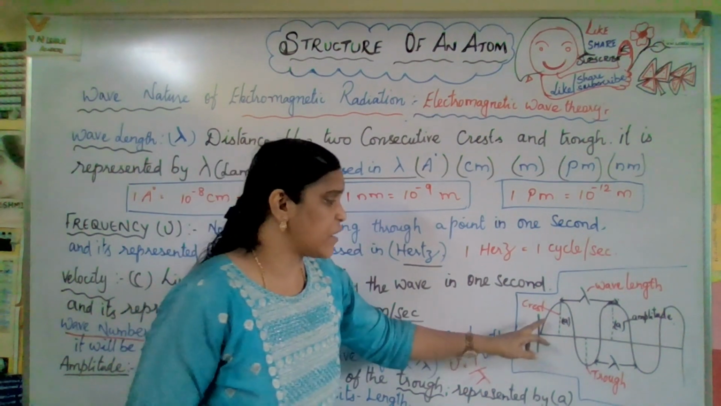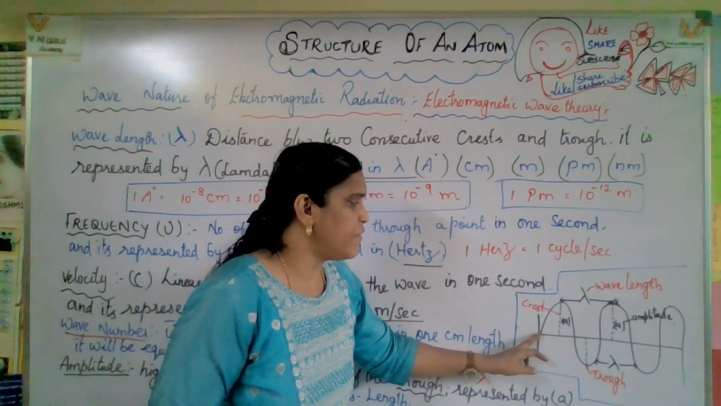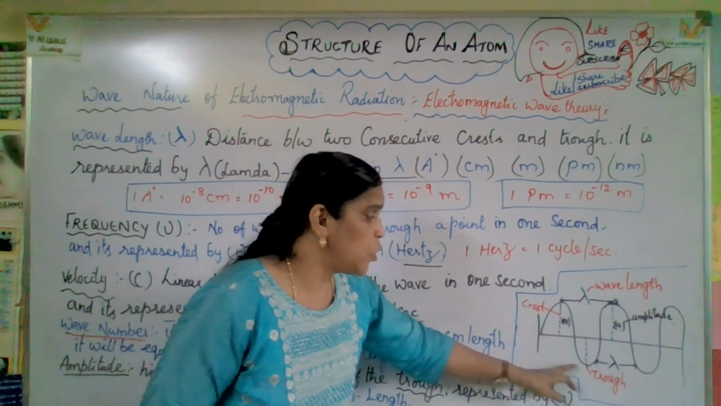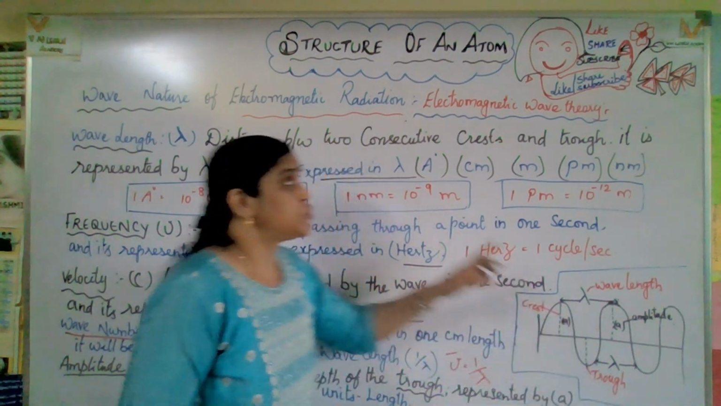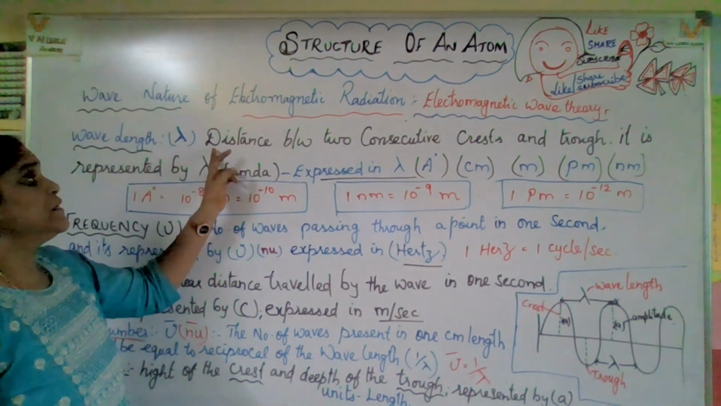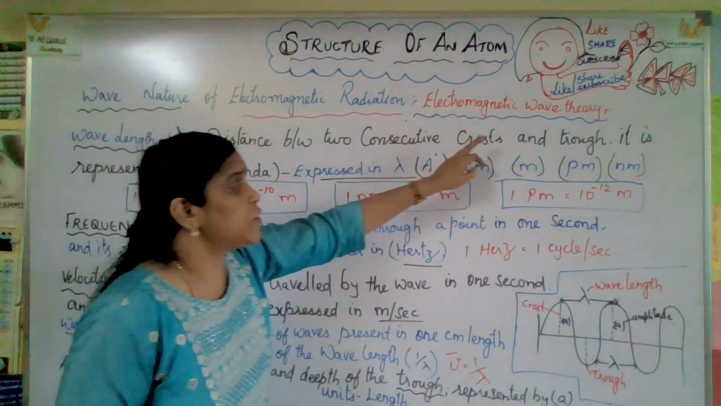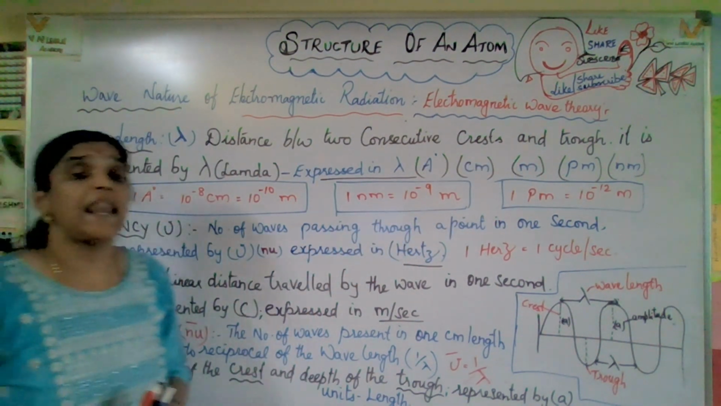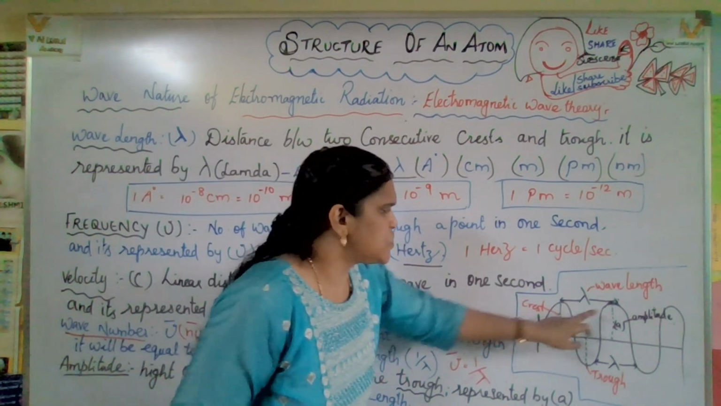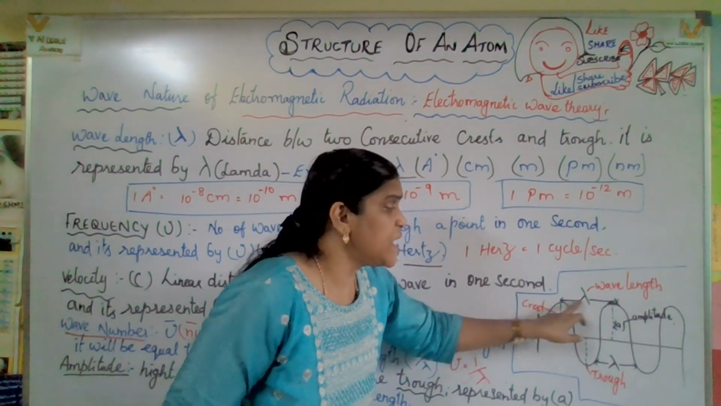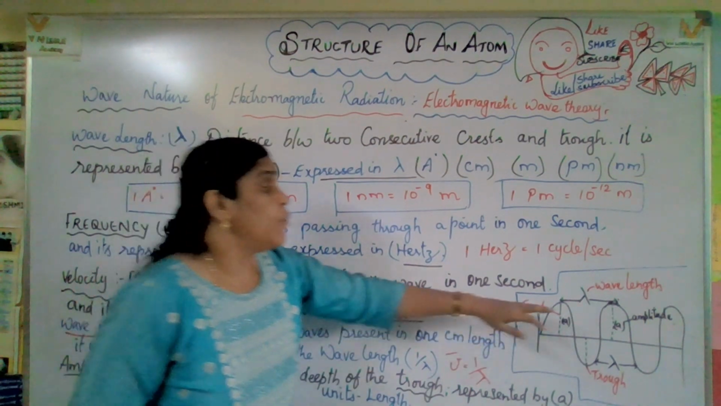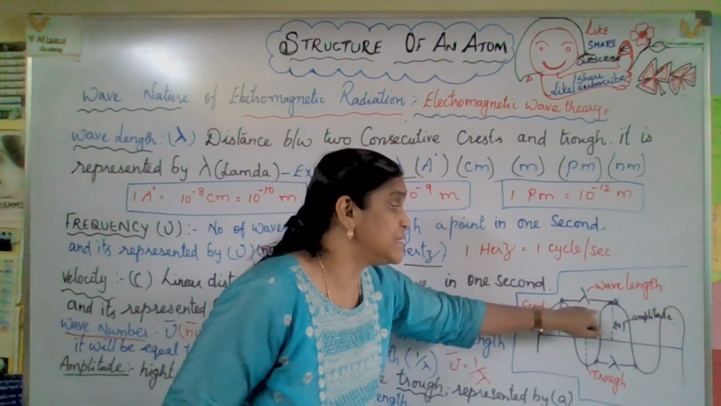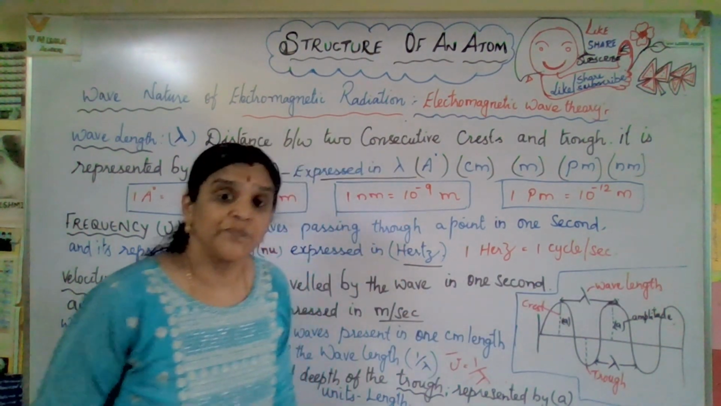The same way here, look at this picture. The wave goes up and down. The upper point is called the crest, and the lower point is called the trough. So wavelength is the distance between two consecutive crests or troughs, and is represented by lambda. The crest-to-crest length is called wavelength. See, this is one crest and this is another crest. The distance in between is called wavelength.